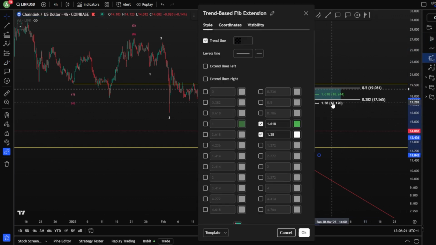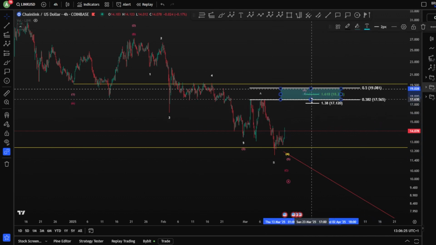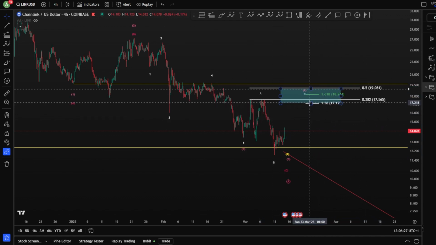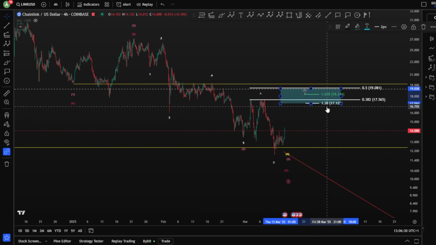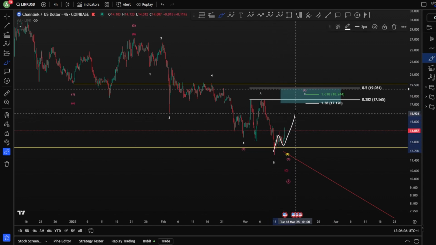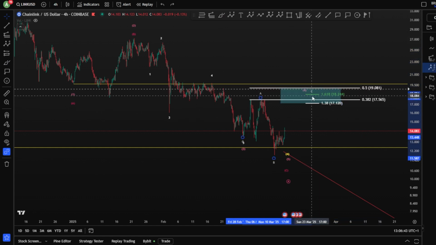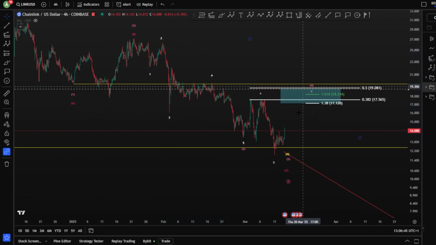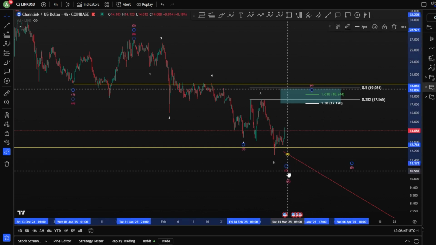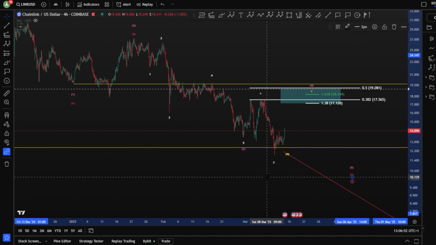So we're gonna remove as well the 0.23. Potentially, if running flat and hitting only the 1.38 is also a possibility, so we're gonna just include it inside our box. Potentially, 1, 2, 3, 4, and a 5, and then finishing a wave 4 here, and then a wave C with it, as an expanding flat, and continuation toward the downside later on for a wave 5, for a wave C, big wave C, and a big wave A.